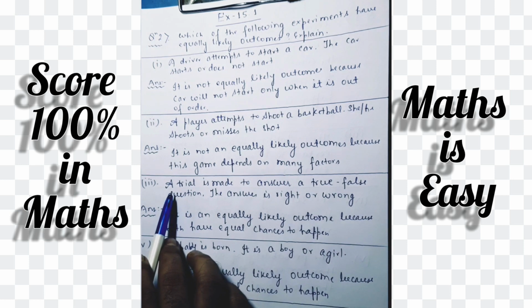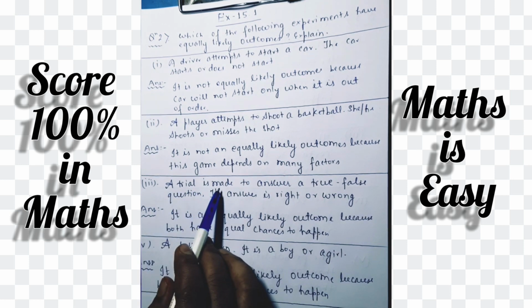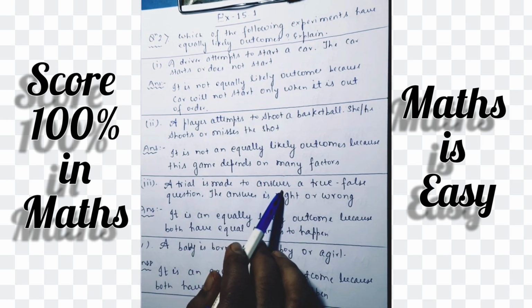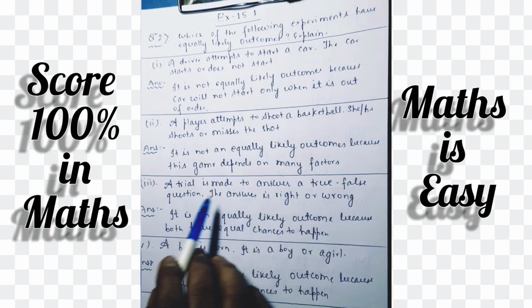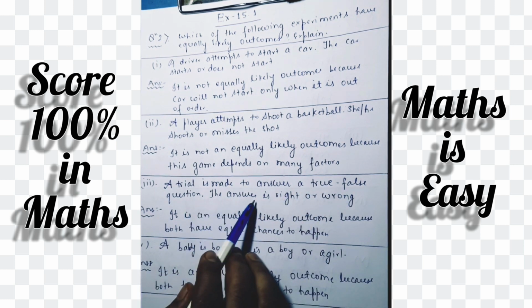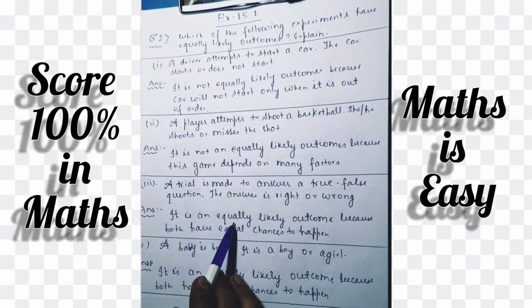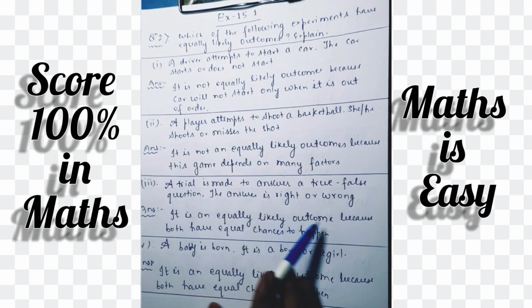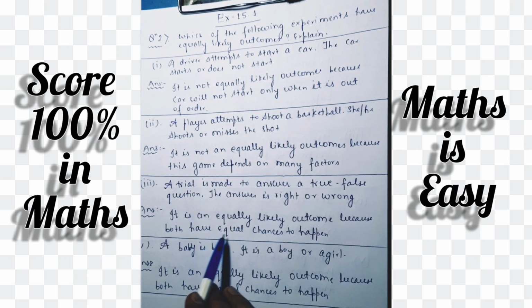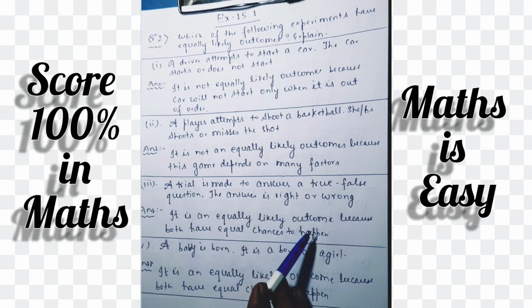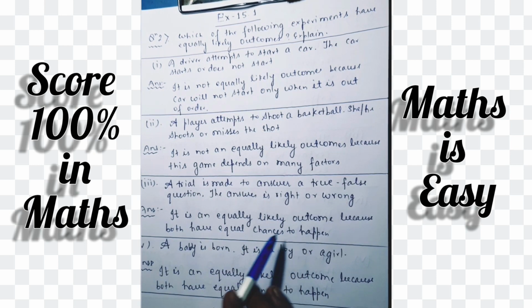Third question. A trial is made to answer a true false question. The answer is right or wrong. It is an equally likely outcome because both have equal chances to happen.